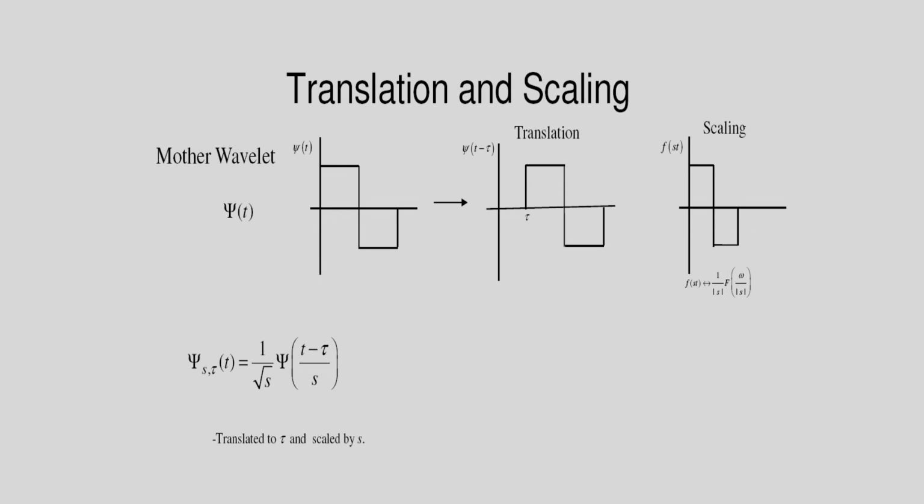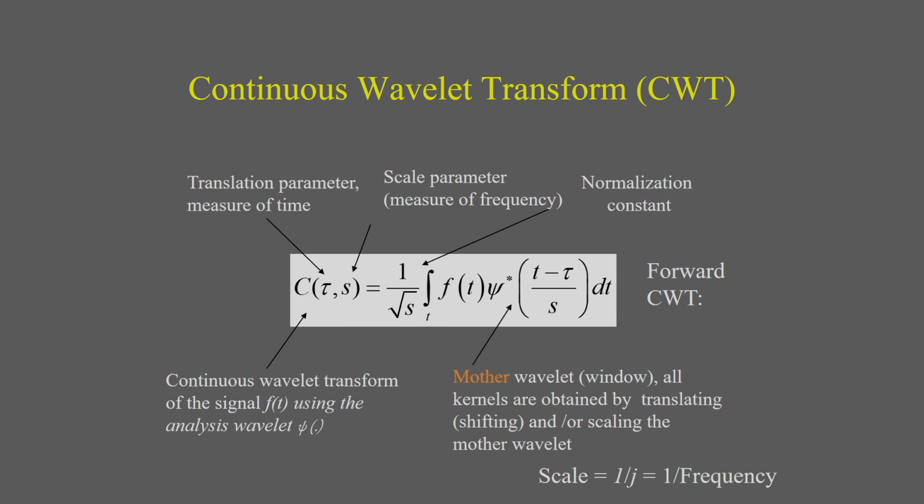In this case I have shown that I have the mother wavelet, that is the Haar wavelet, and I can do the translation and also I can do the scaling. So instead of considering the parameters a and b, I am considering the parameters s and tau. The tau is for the translation and s is for the scaling. Now let us consider the definition of the continuous wavelet transformation.